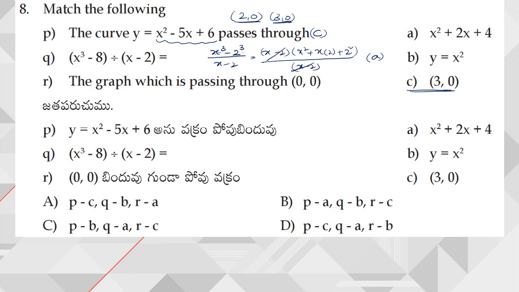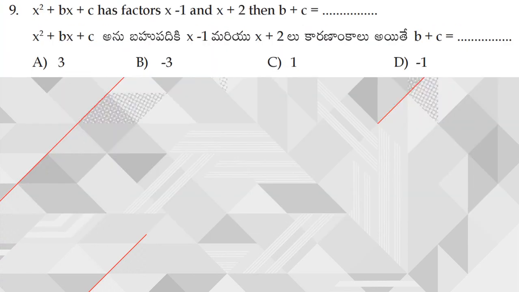Next, the graph which is passing through 0, 0. Right, so only one option is left over. So y is equal to x square passes through 0, 0. So CAB. So where is CAB? CAB is option D. Right. Next, moving on to question number 9.